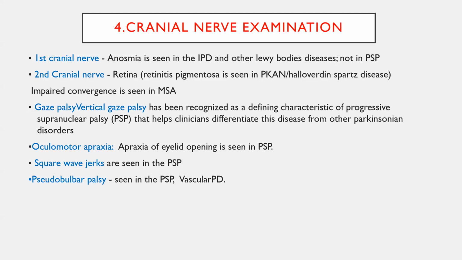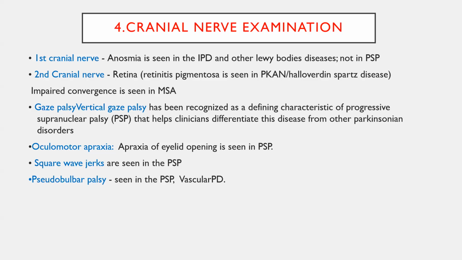Retinitis pigmentosa is most commonly seen in neurodegeneration with brain iron accumulation, like pantothenate kinase associated neurodegenerative disorders. That is, iron accumulation diseases. It is most commonly seen in the iron accumulation spectrum diseases. So you need to see the fundus and look for retinitis pigmentosa.